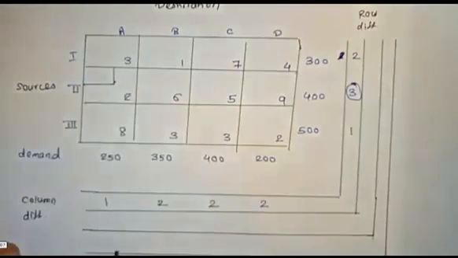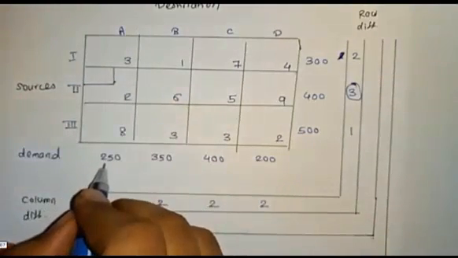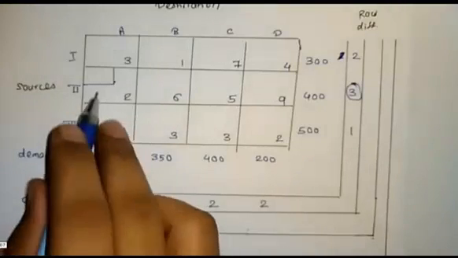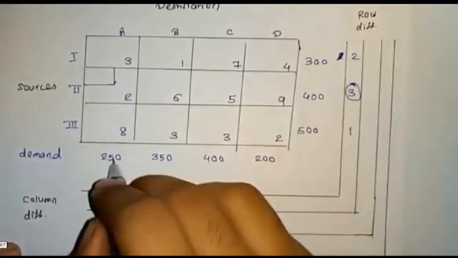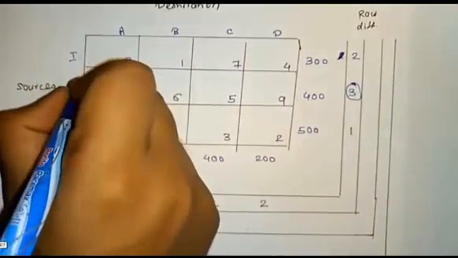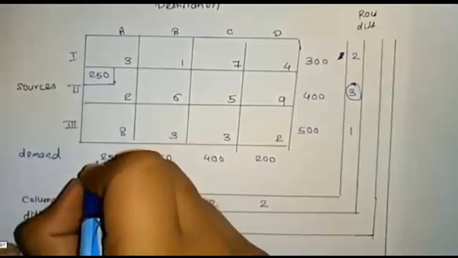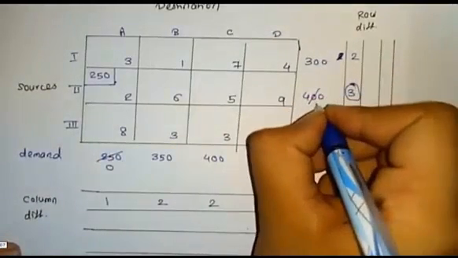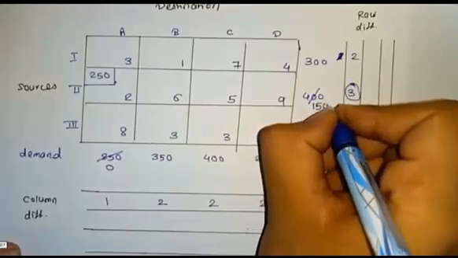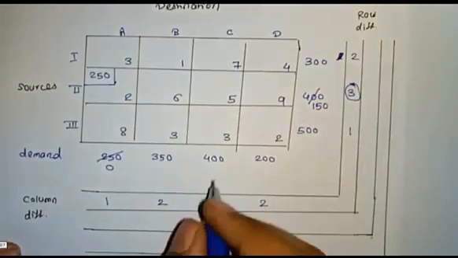We can compare the values. Demand will be 250 and supply will be 400. So compare 250 and 400. We can assign 250. So the remaining demand value will be 0 and the supply value will be 150.